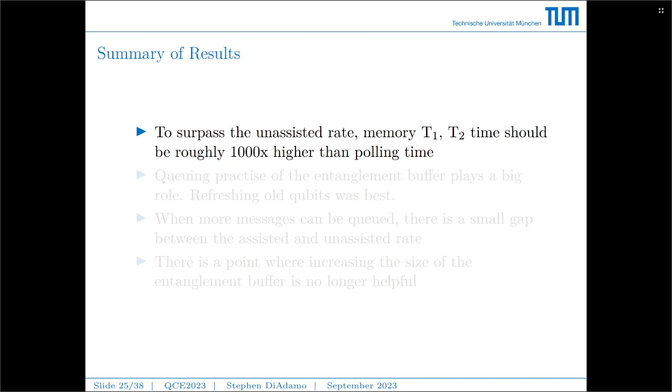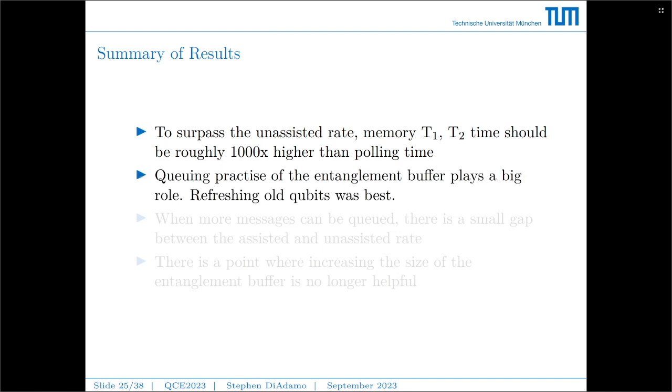The summary of these results are the following. We saw that in our cases, to surpass the unassisted rate, the memory T1, T2 time should be roughly 1,000 times higher than the polling time for the messages to arrive. The queuing practice played a big role for the entanglement buffer. And what we found is first in, first out performed the worst, but using a first in, last out approach while refreshing the entanglement units that are currently being stored with fresh ones when possible had the best performance.